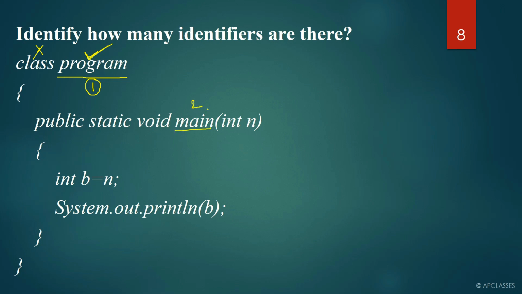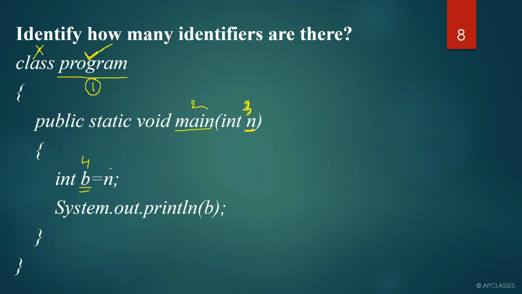This one is the second identifier. This one you can see here, this is the third identifier. We'll learn how to write this program in the upcoming classes. So now just discuss how to identify the identifiers or write the identifiers. So this is the third identifier. You can see that this is the variable name, that is n. This is the fourth identifier, b. Again, this is the variable name, so this is the fourth identifier.